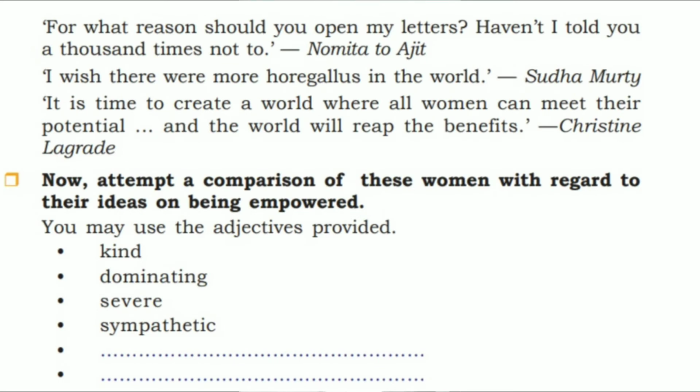Haven't I told you 1,000 times not to Namida to Ajit, right? I wish there were more Horegallus in the world, Sudhamurthy. It is time to create a world where all women can meet their potential and the world will reap the benefits, Christine Lagarde.